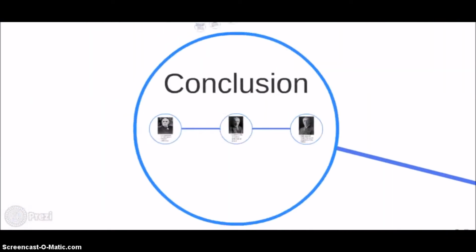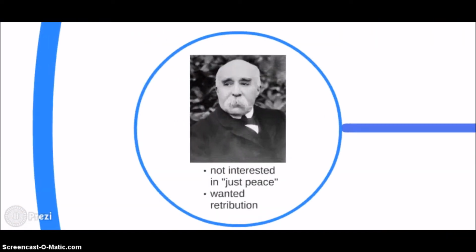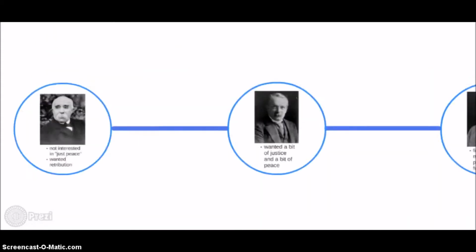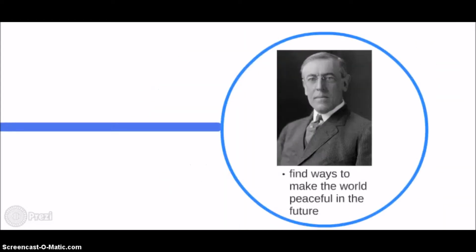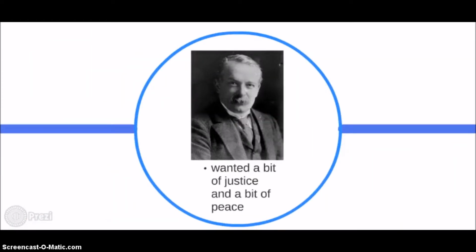To sum it up, Clemenceau was not interested in just peace, but instead he was interested in retribution, which included Germany recognizing the harm they caused upon nations and making appropriate reparations to address each issue. Wilson wanted to forget what happened in the past and find ways to make the world peaceful in the future, and George was in the middle of Clemenceau and Wilson, wanting a bit of justice and a bit of peace.